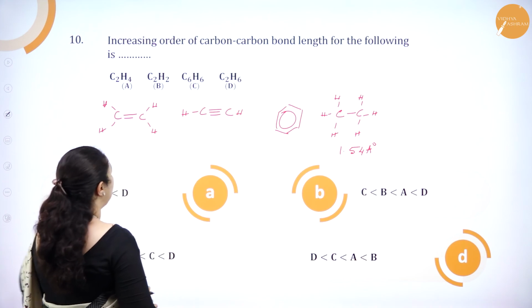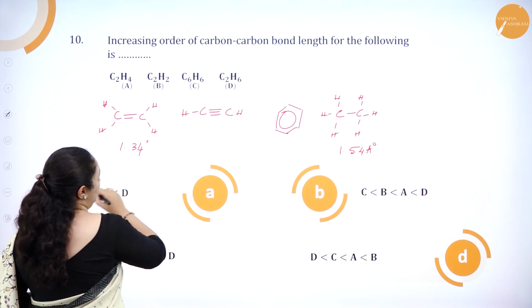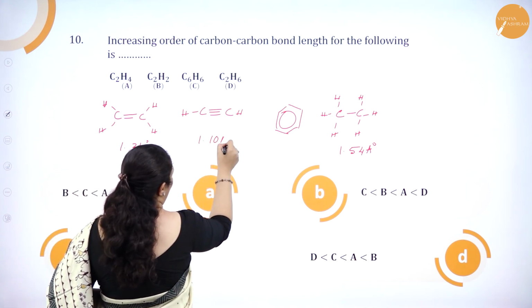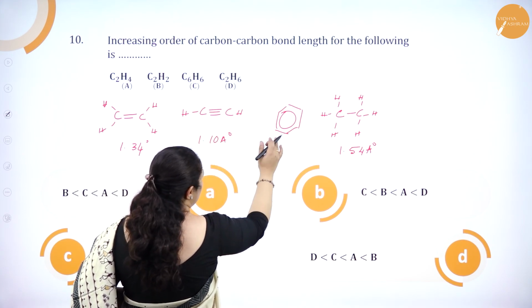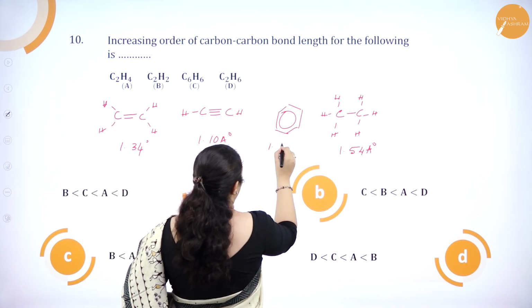Then coming to carbon-carbon double bond, that is 1.34 angstrom, and triple bond, when it is present, it is still smaller. Okay, so it is 1.2, and benzene is in between the double bond and the single bond because it is having partial double bond character. So it is 1.39 angstrom.